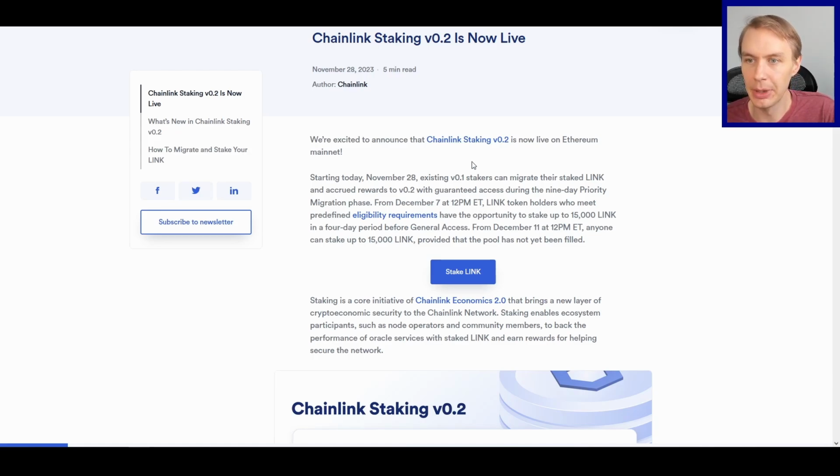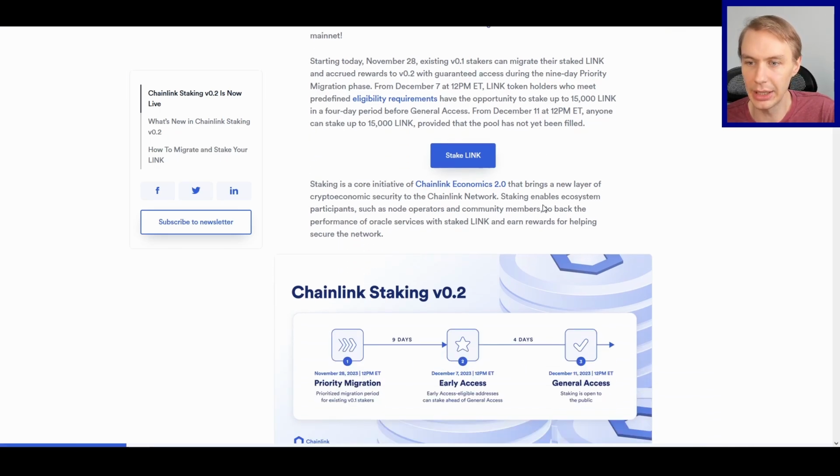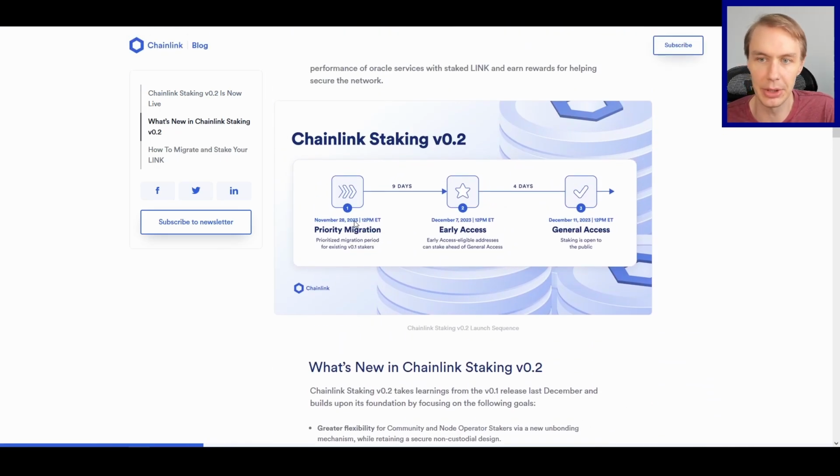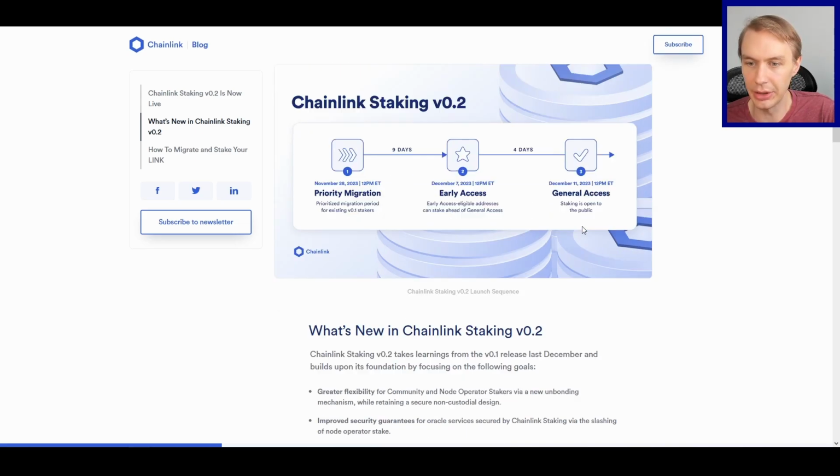So to set it up, staking v0.2 just went live for Link. It is a stepwise process of who is able to do it. People who are involved in the v0.1 staking will get early access. Then there are some other folks who will get early access. Then finally, general access on December 11th, if there's anything left.